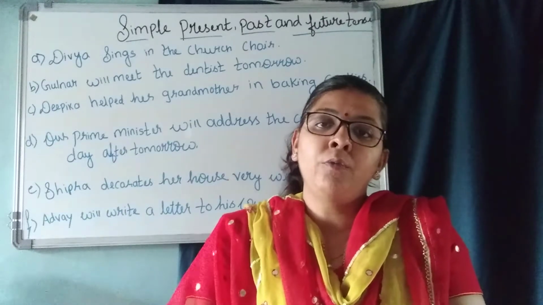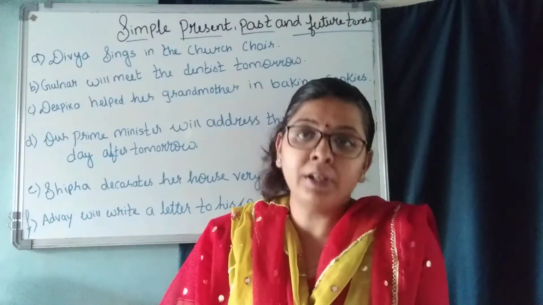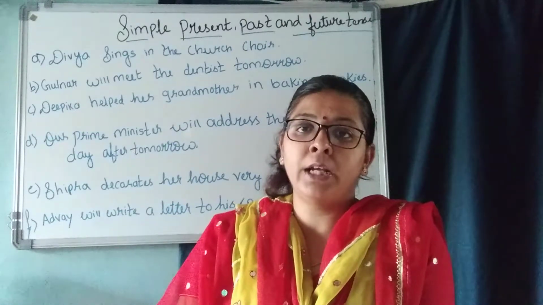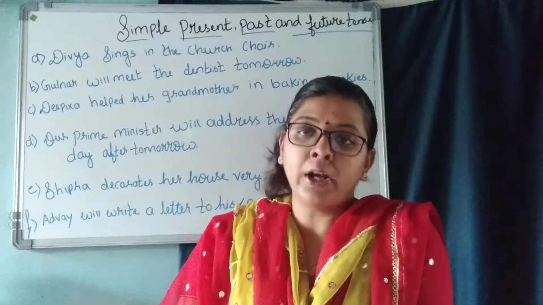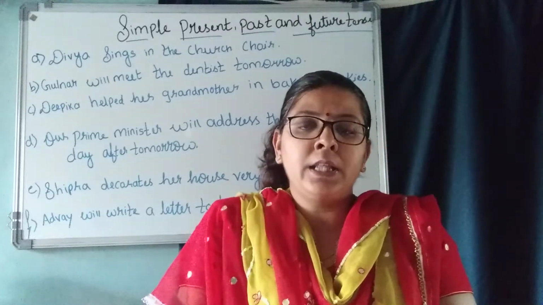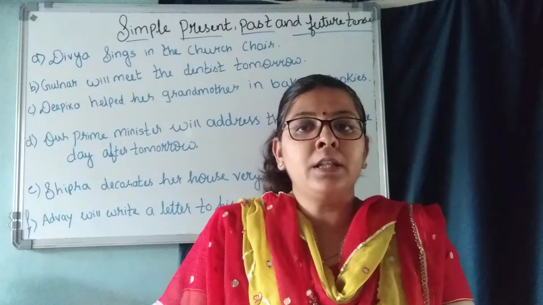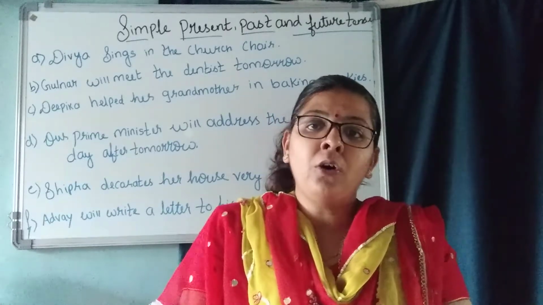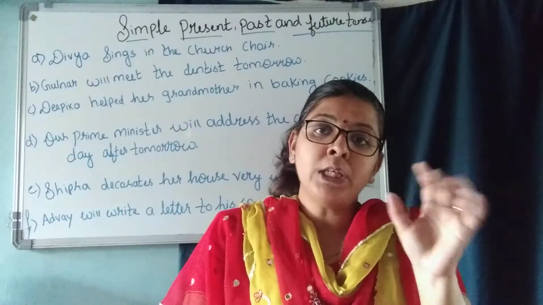So here we are going to see in our textbook page number 96, children. Open page number 96. Underline the verbs in this sentence and write the tense. They have given you different sentences. It may be past tense, it may be future tense, it may be present tense. First read the sentence and find which is the verb.